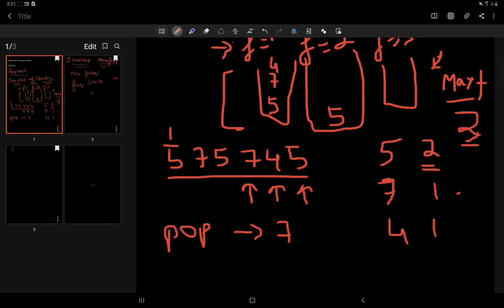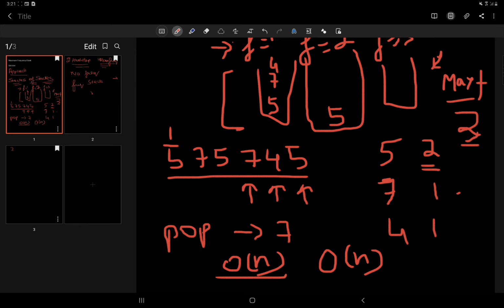Alright, and this will take big O of n time to set up the stack and everything. Also it will take O of n space complexity, as we are going to store each and every number and their corresponding frequency as well.